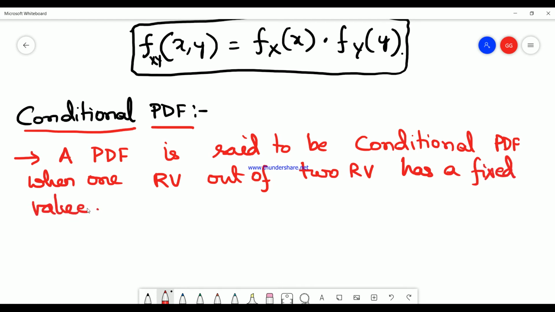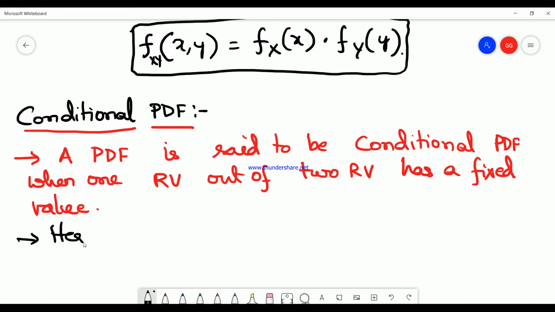So you will have two random variables, in which one is fixed and another one is varied. Now you find out the variation of the other one in terms of fixing the one random variable. So that is what conditional PDF is all about.